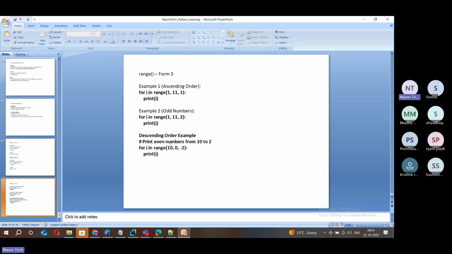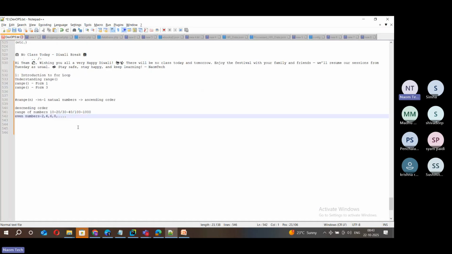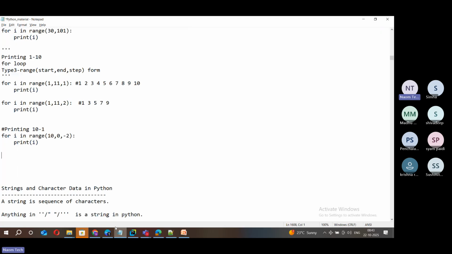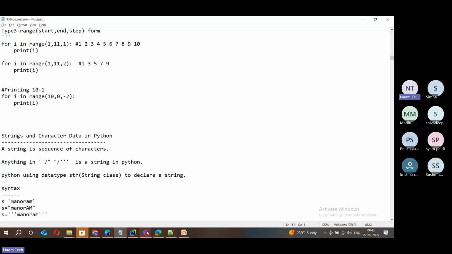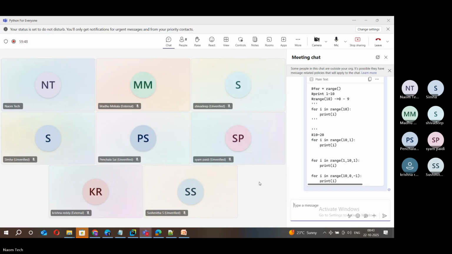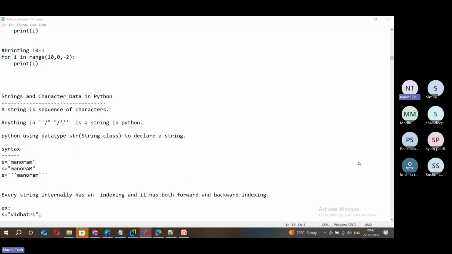So now, what else? This is about for and range, and the combination of for with range, and the programs. Before I jump to the next topic, what is our next topic, friends? That is strings. Any questions so far? Any Q&A? Do you want to ask me any questions? If no questions, then it's fine. Then we'll jump to the next topic. What is that? Strings.